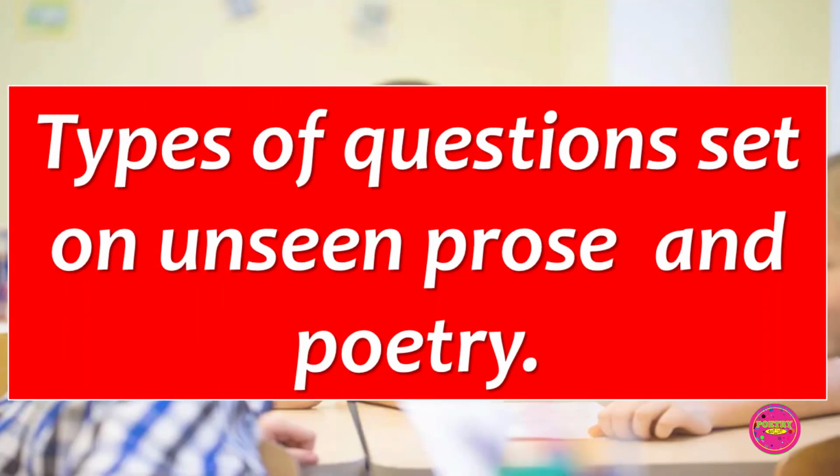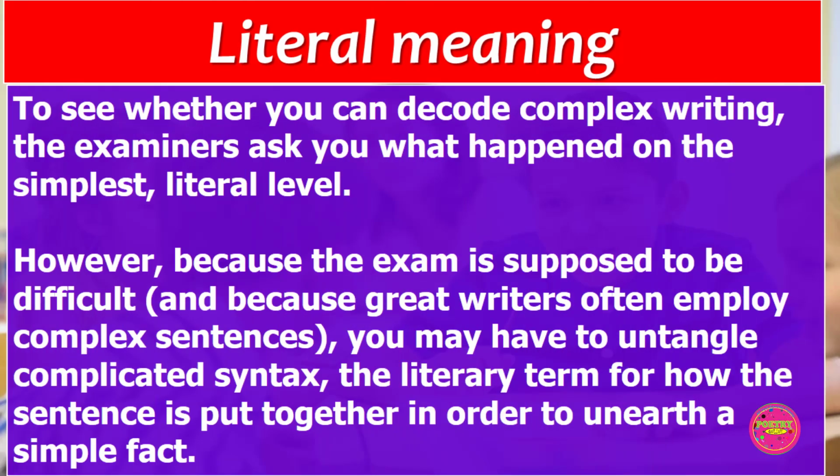Now, let's discuss the type of questions set on unseen prose and poetry. The first type of questions that are asked under unseen prose and poetry are questions that center on literal meaning. To see whether you can decode complex writing, the examiner asks you what happened on the simplest literal level. However, because the exam is supposed to be complex or standard, and because great writers often employ complex sentences, you may have to untangle complex syntax, the literary term for how the sentence is put together, in order to unearth a simple fact.